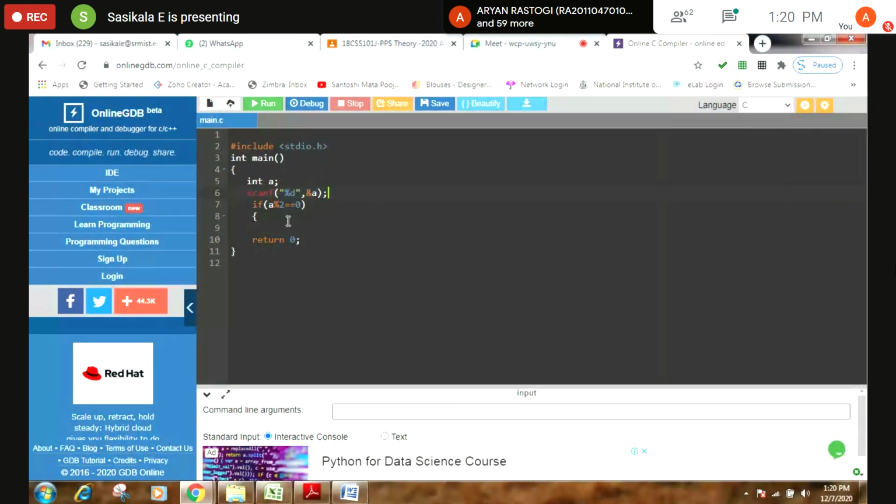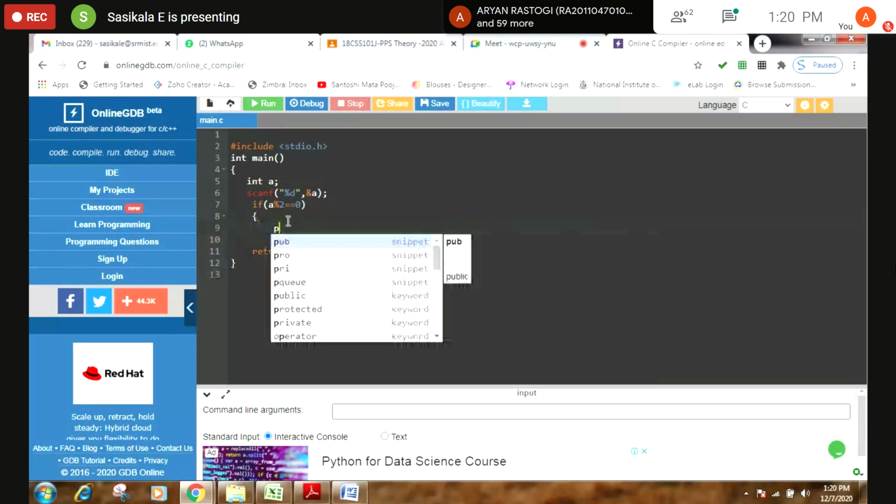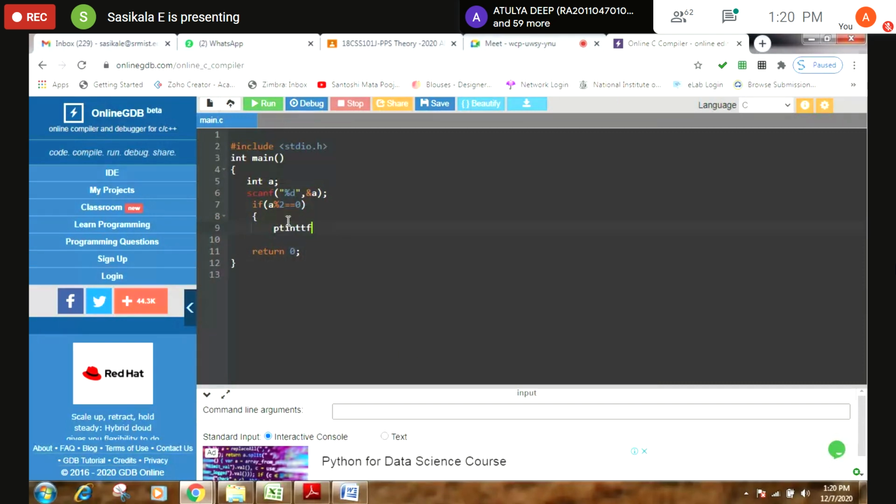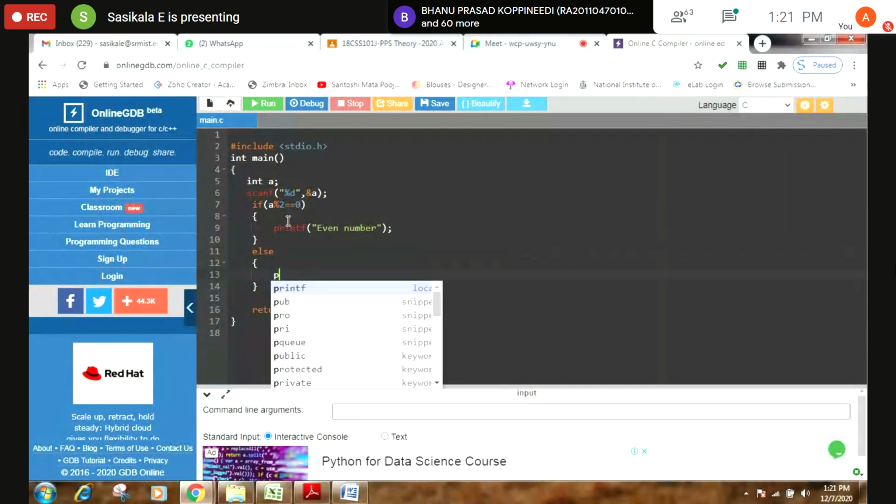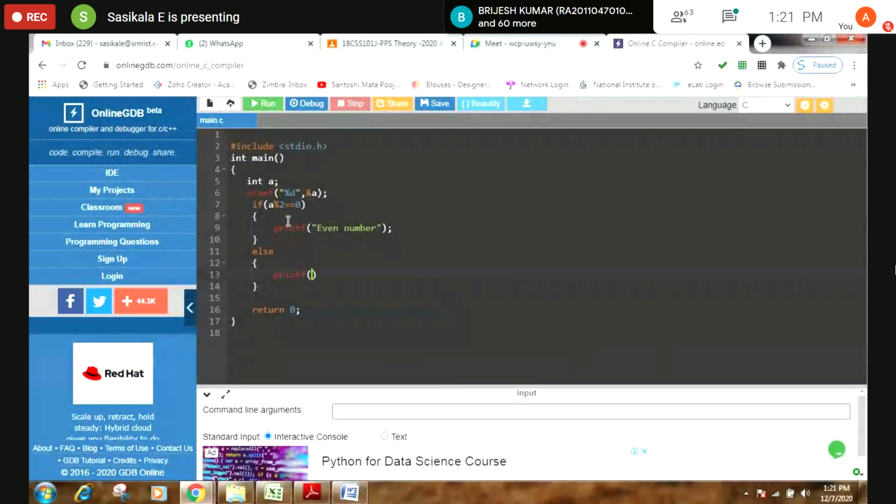If the modulus value is equal to 0, I can print, it is an even number. Else I can say it is an odd number. This is the program for checking whether the given number is odd or even. Yes, ma'am.